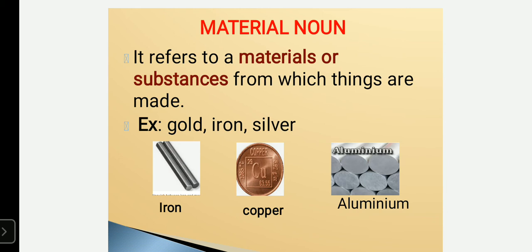With the help of iron, we can make iron rods, bureaus, chairs, cots, everything. With the help of gold, we can make ornaments. By using silver also we can make utensils, jewels and ornaments. With aluminium, we can make utensils, foil papers, everything. So a material is nothing but something we can use to make a new thing. All those things come under material nouns: gold, iron, silver, air, sand. Air and sand are materials of nature. So all those things come under material nouns.